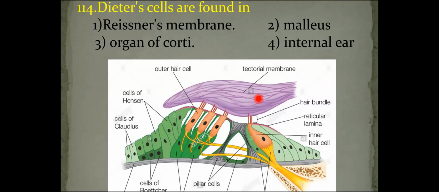Above the sensory hair cells there is a tectorial membrane, and all these remaining cells are the supporting cells: cells of Hensen, cells of Claudius, pillar cells, and cells of Deiters. These are all supporting cells of the organ of Corti.